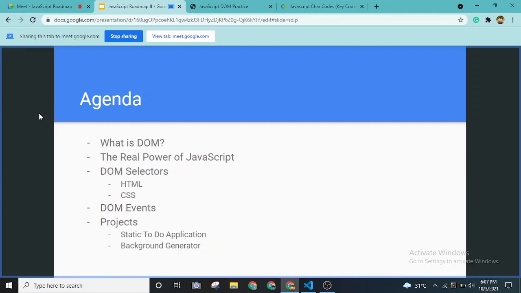With the web development itself. How is JavaScript manipulating the website that we have right now? Okay, so we will be using DOM selectors as well as the DOM events, and I'll be showing you two simple basic projects. I will be trying to explain each and every line. I won't be able to code it live for you, but I will definitely be explaining it in detail so that you can understand how everything sits together in a project.